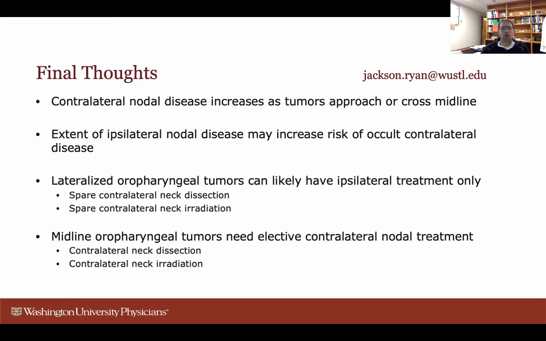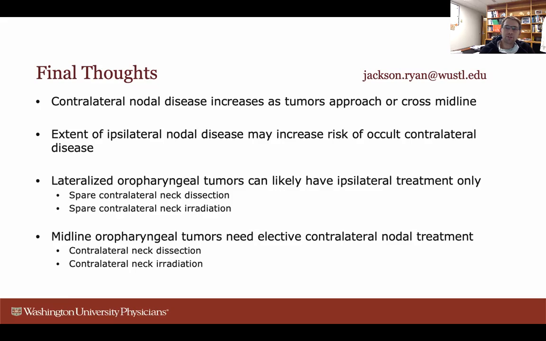So my final thoughts are contralateral nodal disease increases as tumors approach or cross midline. So lateralized tonsil cancers have a very, very small risk of a contralateral occult nodal disease. If it extends onto the palate and approaches midline, or if it extends down to the base of tongue and approaches midline, the risk of a contralateral nodal metastasis increases. The extent of the ipsilateral nodal disease may increase the risk of occult contralateral disease. So if a patient has 3 or 4 ipsilateral nodes, that patient has a higher risk of a contralateral nodal metastasis than somebody with 1 2-centimeter node in the ipsilateral side.